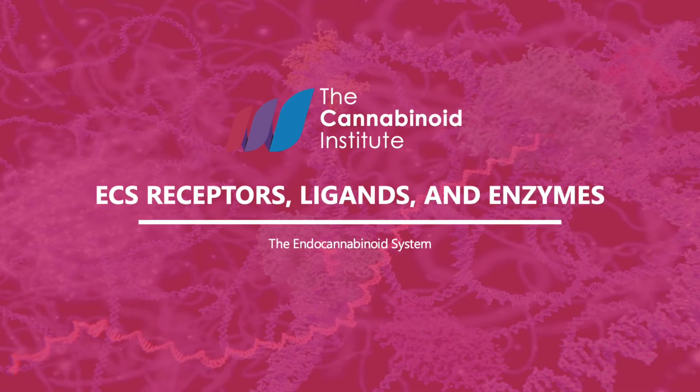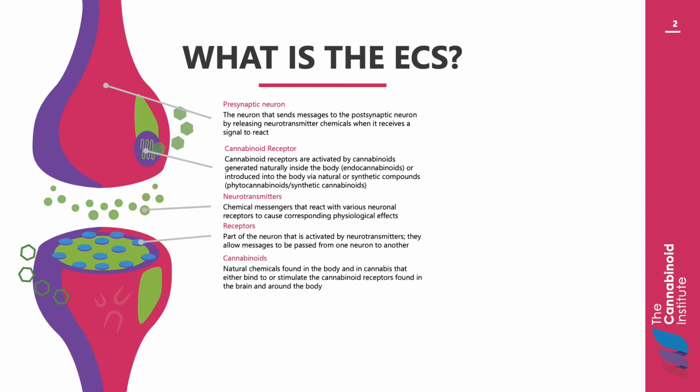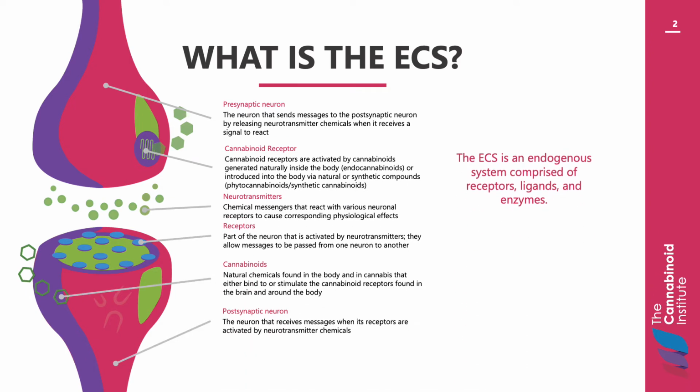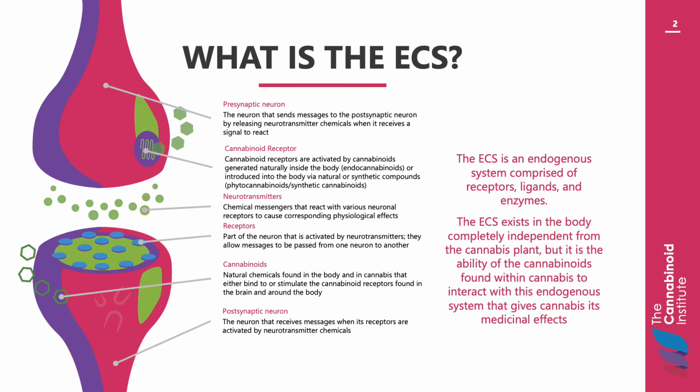The next section of the endocannabinoid system module covers the various receptors, ligands, and enzymes that comprise the endocannabinoid system in the body. The endocannabinoid system is an endogenous system comprised of receptors, ligands, and enzymes. The endocannabinoid system, also known as the ECS, is not unique to humans. It is found within all animal species other than insects.